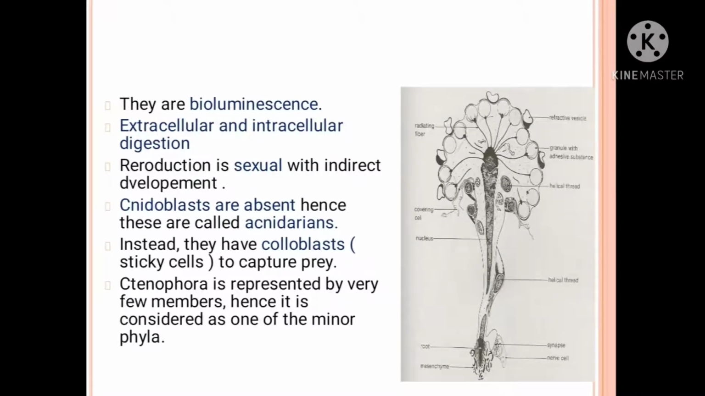That is ctenophora. It is represented by very few members, hence it is considered one of the minor phyla. Instead of cnidoblasts, there is a presence of colloblasts. Colloblasts means sticky cells. With the help of that they can capture the prey. So remember this one, ctenophora is considered one of the minor phyla. And once again I'll tell you the examples. Two examples are there, Pleurobrachia and Ctenoplana.